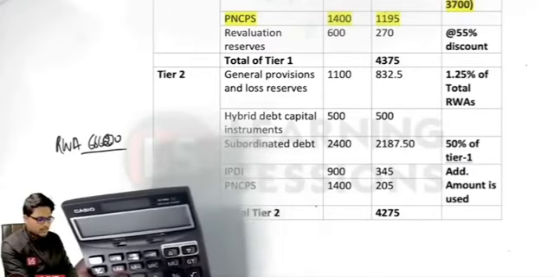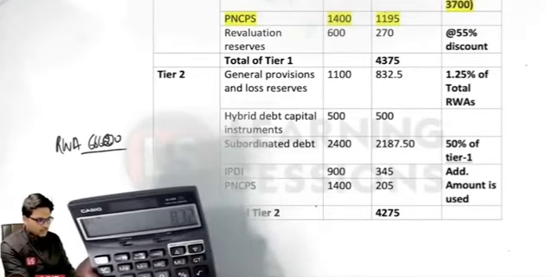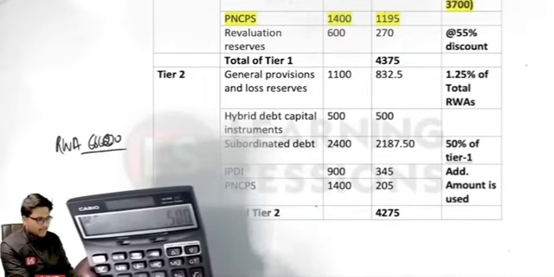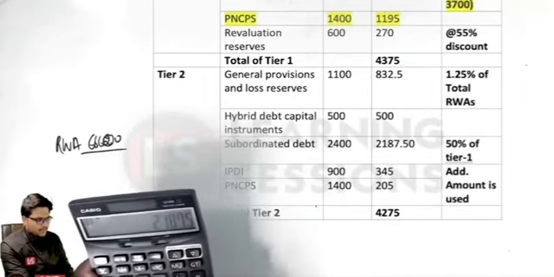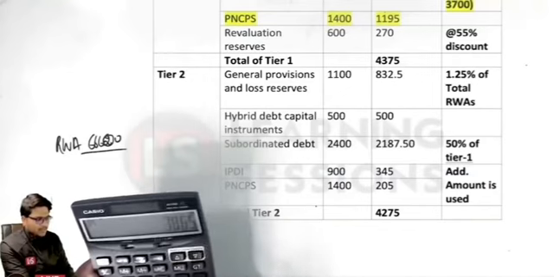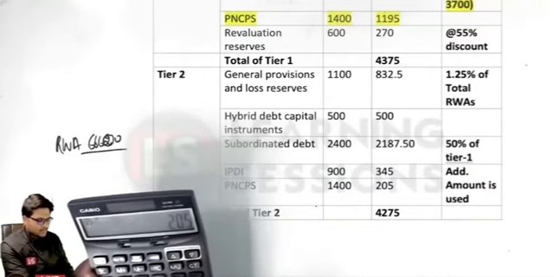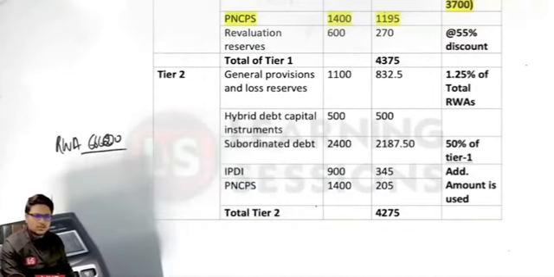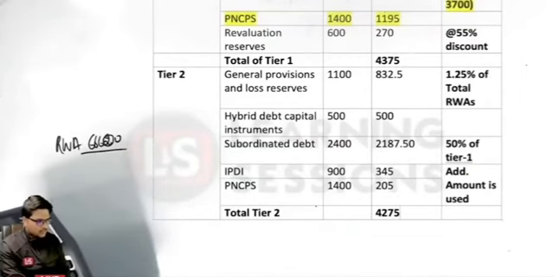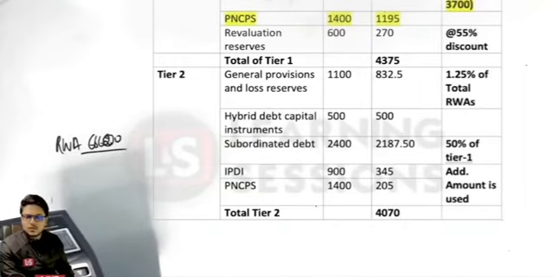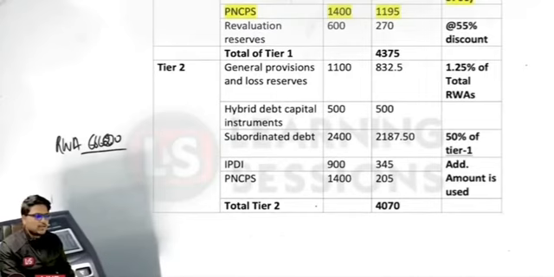So the total amount, let me check the total again: 832.5 plus 500 plus 2187.5 plus 345 plus 205. There was some mistake in the total, I think. The total here comes out to be 4070, not 4275. It is 4070. So that is the amount related to the tier 1 and tier 2 capital.